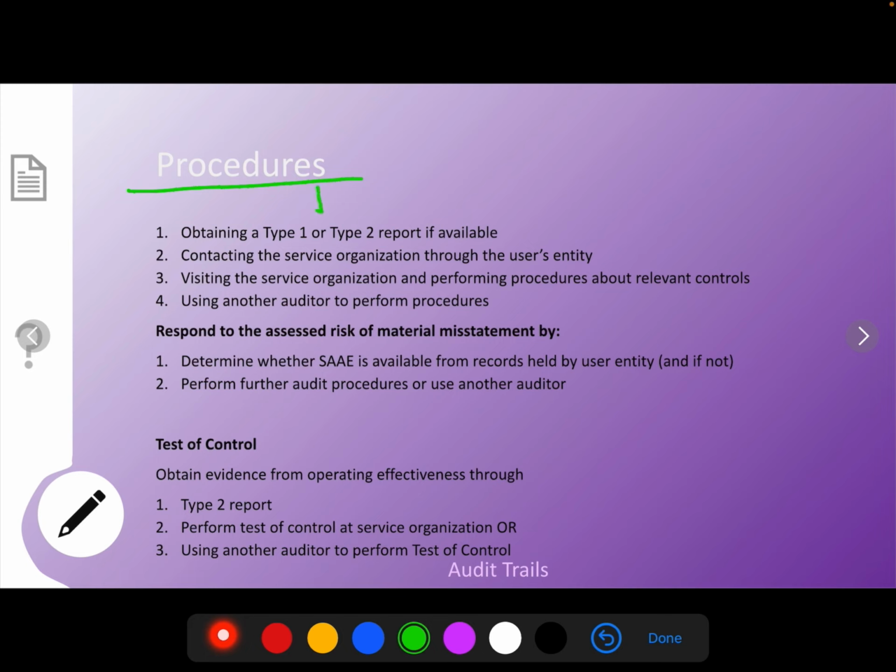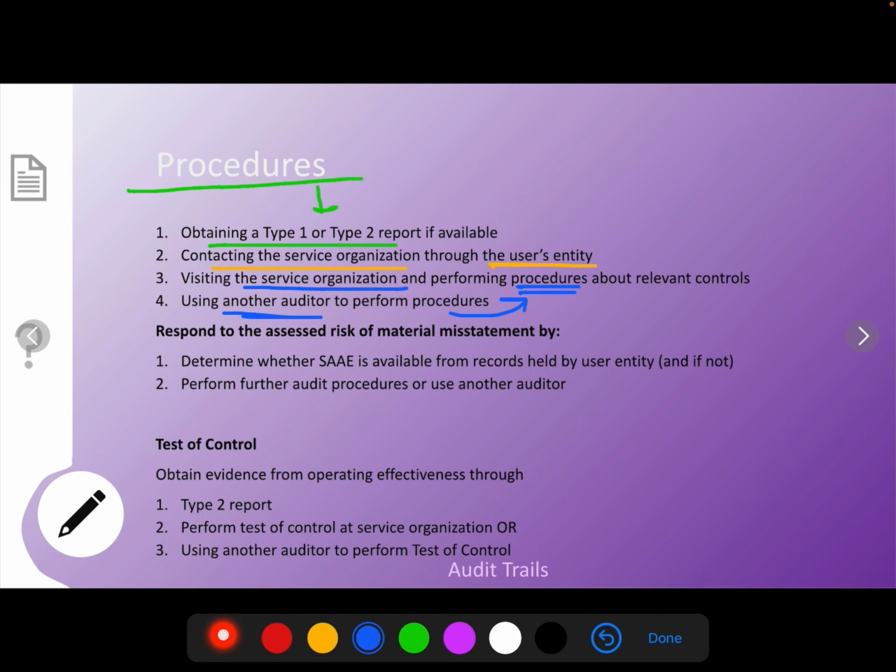Talking about procedures. Under procedures, we'll be obtaining a type 1 or type 2 report, then contacting the service organization through the client or the user entity, then maybe visiting the service organization and performing procedures. And if we are unable to do so, maybe we can hire another auditor to perform those procedures.